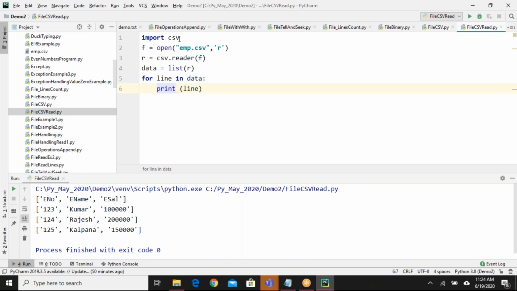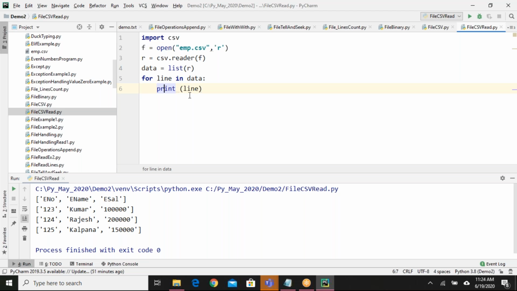So is it clear? I just imported the CSV file. I opened the CSV file in read mode. This is new to us. Okay, reader and writer concept. Okay, csv.reader, so this will read the CSV based on the CSV functionality that will be stored in r. So r is containing the data. So what are the data we have, row based data it is having. So I'm converting that row based data into list and I'm storing into data, one variable. So now data is a collection of lists. That list will contain this kind of data. So I'm just printing it. Okay. Is it clear or any questions on this?